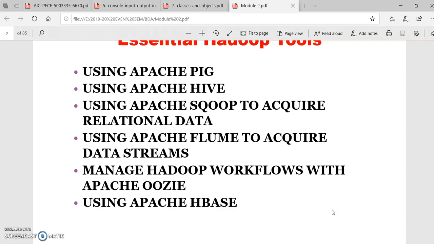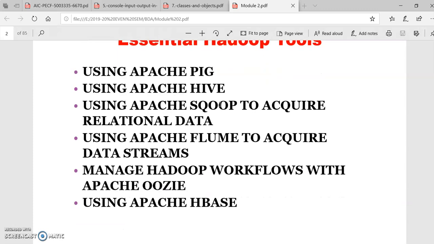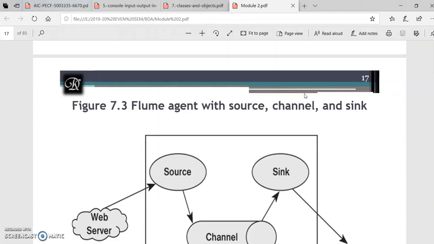Hello everyone. In the last video, we discussed Apache Pig, Hive, and Sqoop, which are essential Hadoop tools. In today's video, we're going to concentrate on Apache Flume, Apache Oozie, and Apache HBase. So, let us go through these tools one by one.